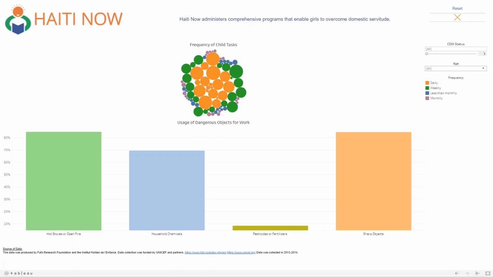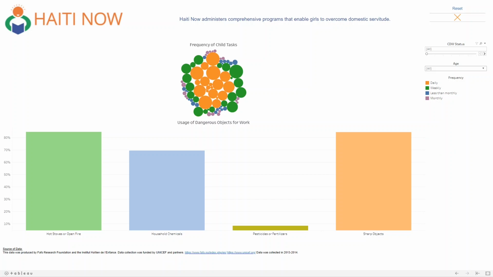Hello, here we will look at this visualization which focuses on common tasks performed by children in Haiti. It uses data provided by FAFO and the Haitian Institute for Childhood. The top chart is a bubble chart that shows the frequency of child tasks and the number of children that have reported doing each task. The more children that report doing a given task, the larger the bubble for that task.